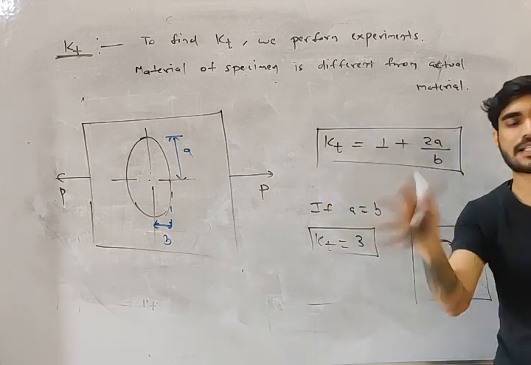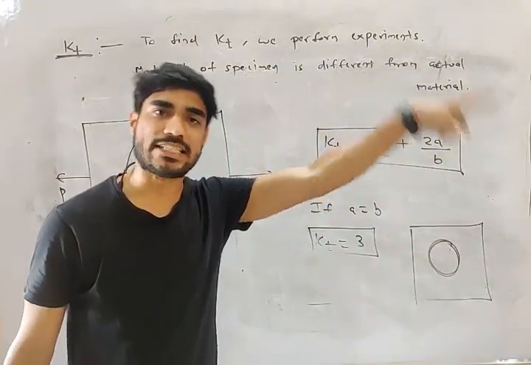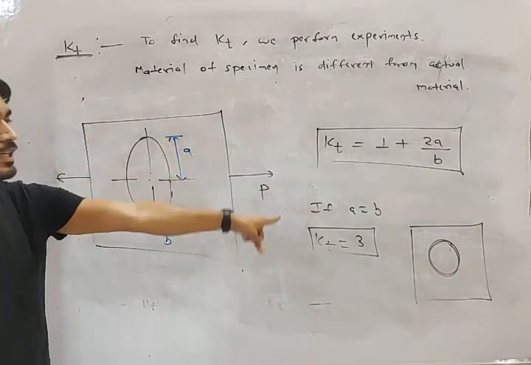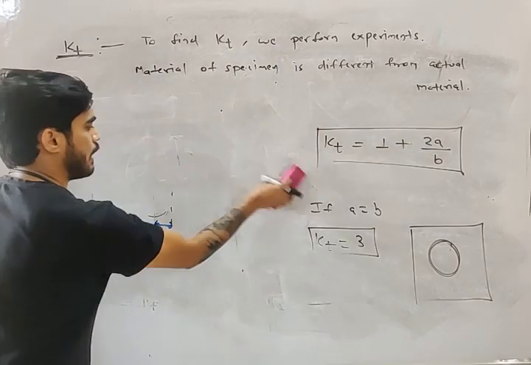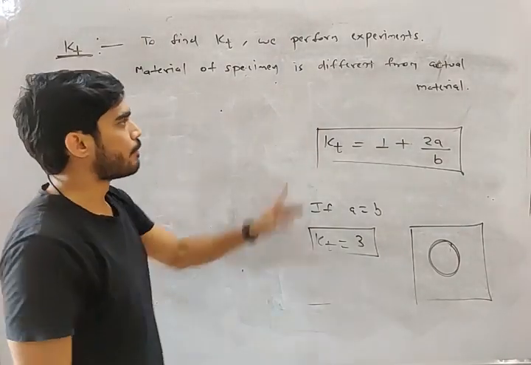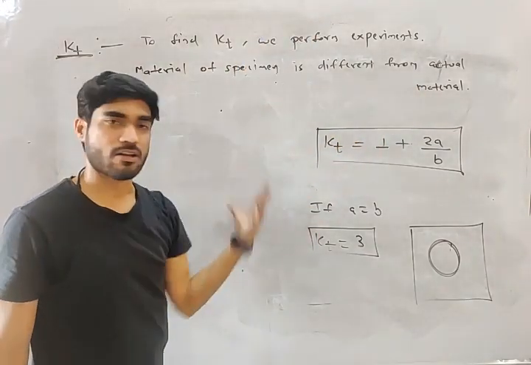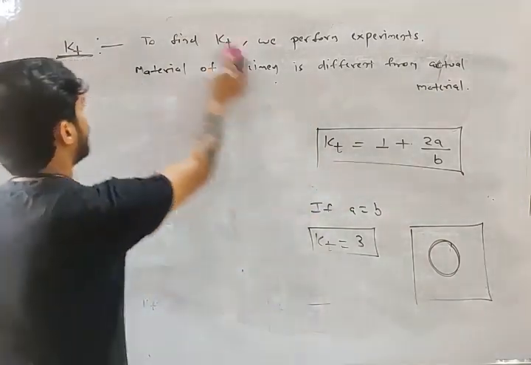In this case, you can find the value of KT directly from the formula. For other cases, you don't have a formula; you have to use the charts or graphs. But for these cases, you can directly use this equation. These are not actual values of the factor, only theoretical values. Why? Because the actual material is different from the material used to find the charts.